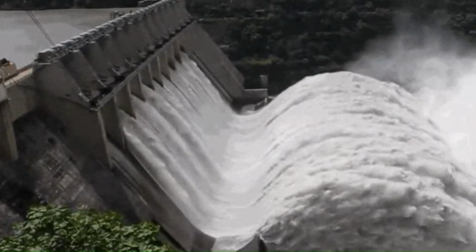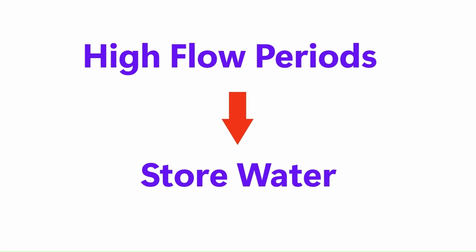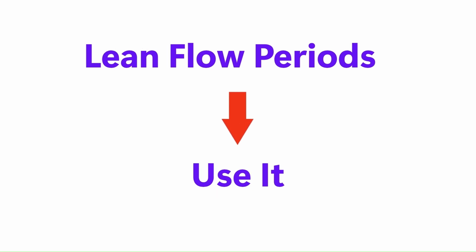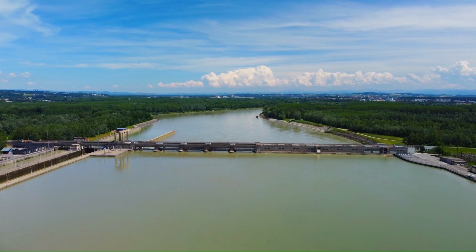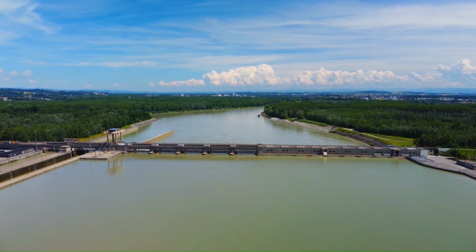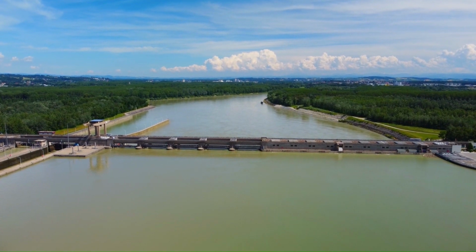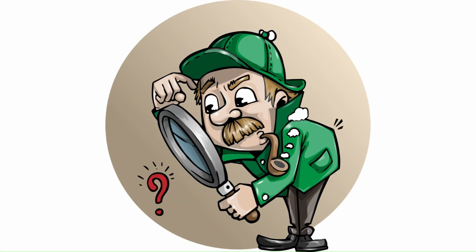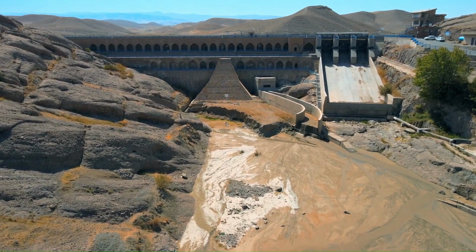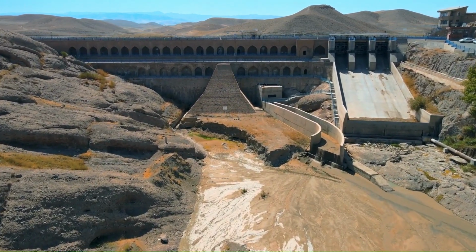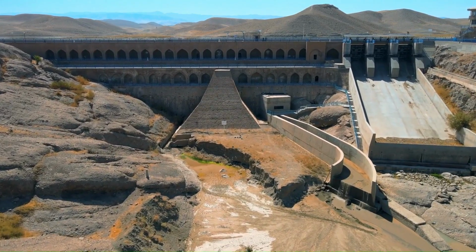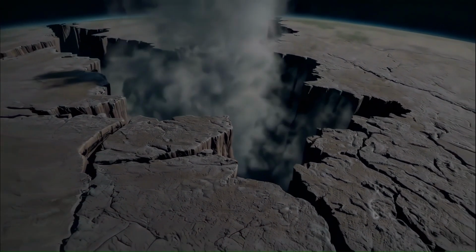Because of wide fluctuation in stream flows, storage is needed in most hydro projects to store water during the high flow periods and use it during lean flow periods. The storage reservoir must be located near the power plant or some distance away from the power plant. Geological investigation is needed to see that the foundation rock for the dam and other structures is firm, stable, and strong enough to withstand the water thrust and other stress. The area should also be free from earthquakes.